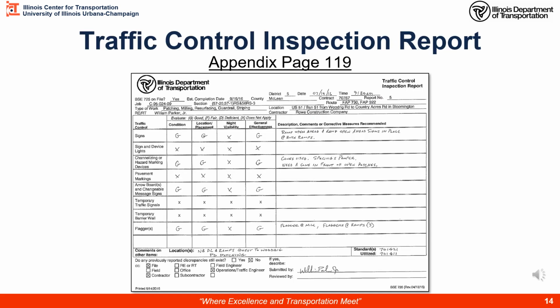Here we go on appendix page 119. We have the traffic control inspection report. It is the BSE 726 form, and here you can see we're evaluating more than just is the traffic control set up. We're evaluating our signs specifically, and we're looking at condition, location and placement, night visibility. If it doesn't apply, you can put an X. We're not evaluating. This would be a daytime inspection, and their general effectiveness. All right, we've got sign and device lights, channelizing, pavement markings, arrow boards, temporary traffic signals, barrier wall, and flaggers.